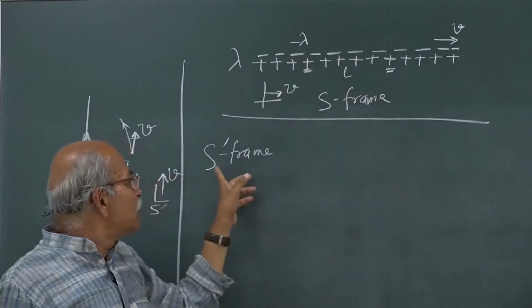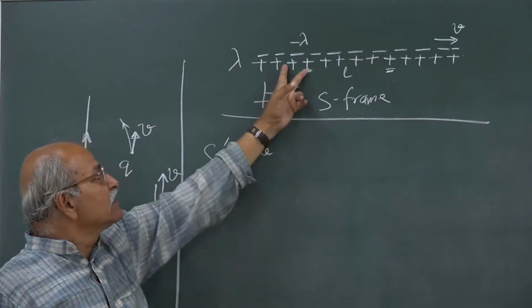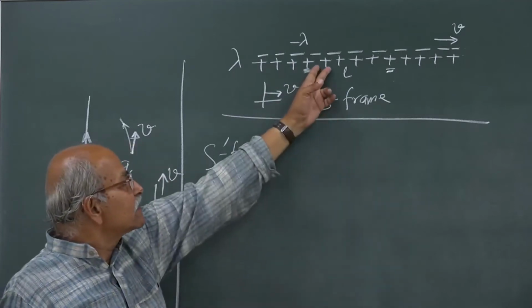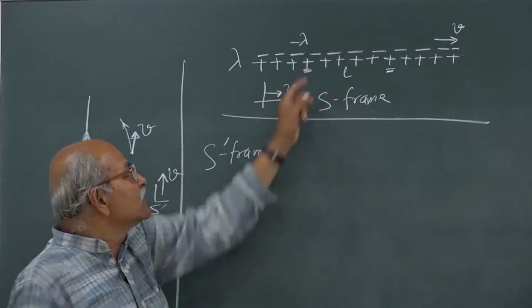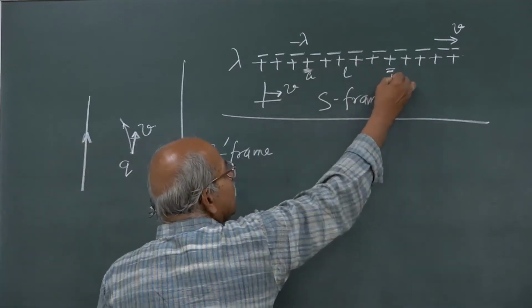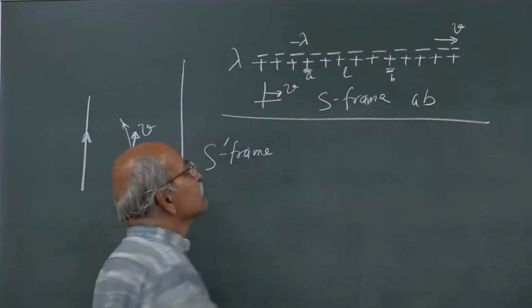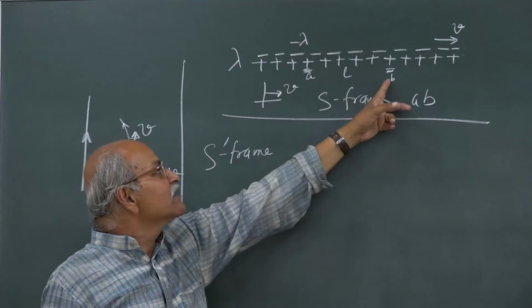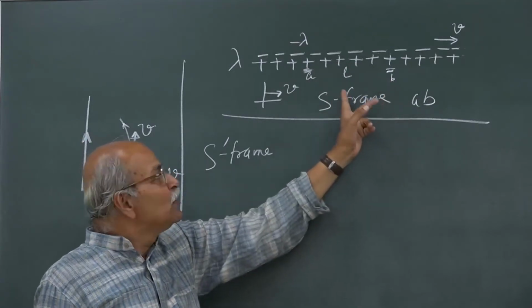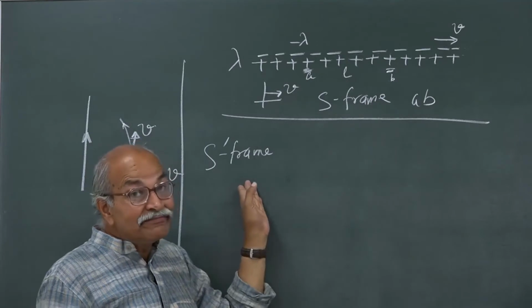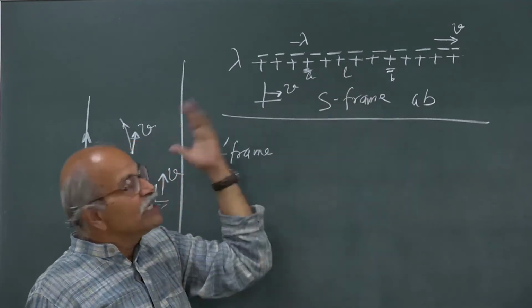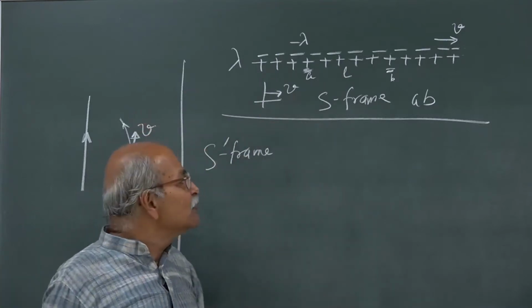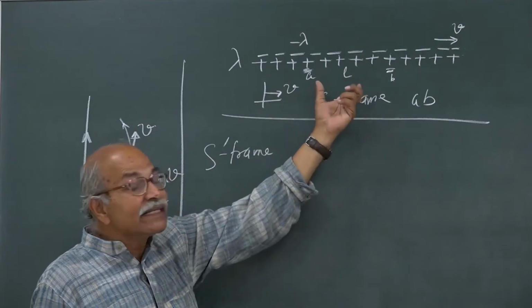Now, if you see from the S prime frame, this will be contracted because this line charge is at rest in S. So, if I call this point small a and this point small b, then the length AB is the rest length here. If you look at the same length from the S prime frame, this positive charge is going in the backward direction, it is moving, and moving lengths shrink, and therefore, the length will be decreased.